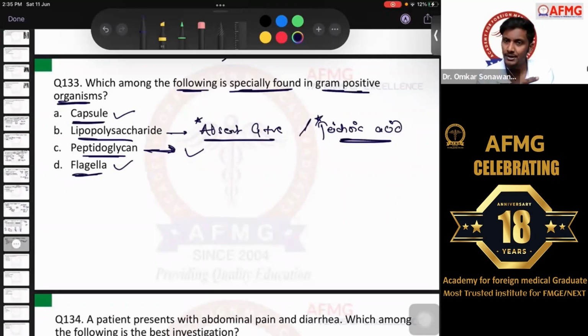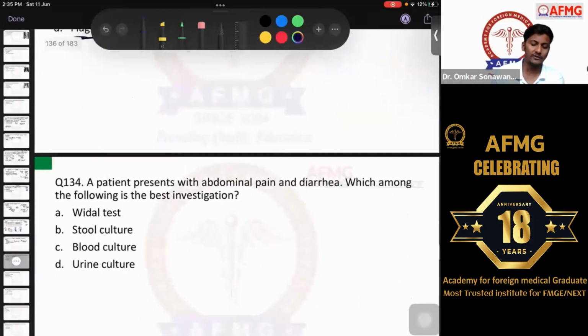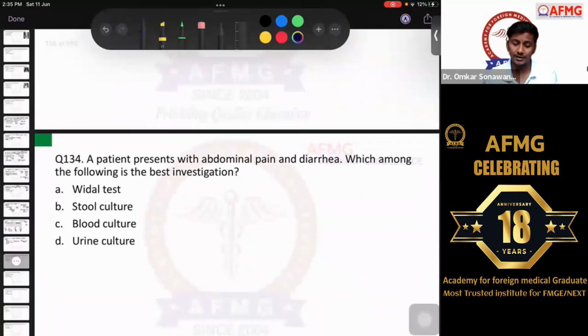If these were the four options and you need to choose the best, then definitely go for peptidoglycan, because there are 100 layers of peptidoglycan in positive and 1 to 2 layers in negative. So that can be a differentiating feature. But lipopolysaccharides are rather absent in gram-positive. So either the question was framed differently or the options were different.